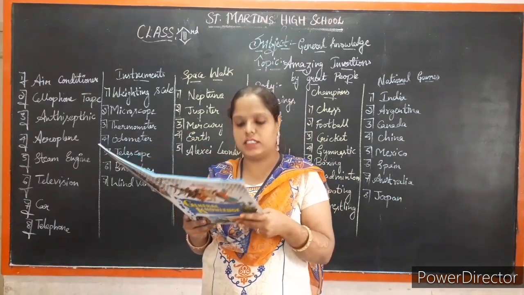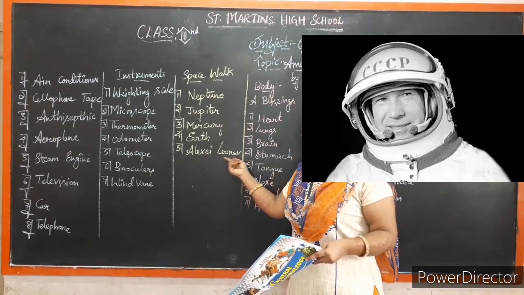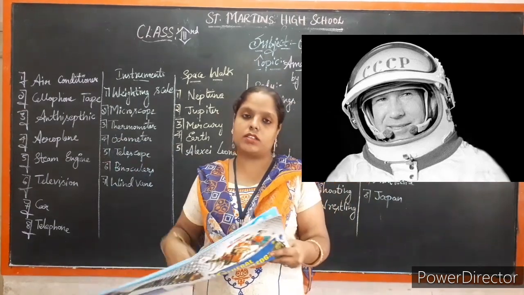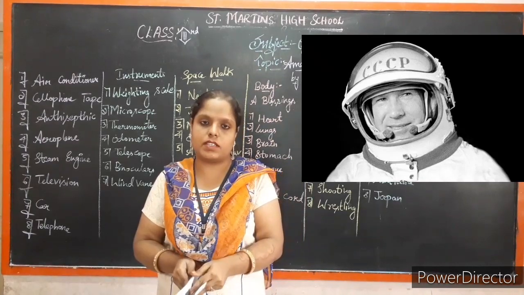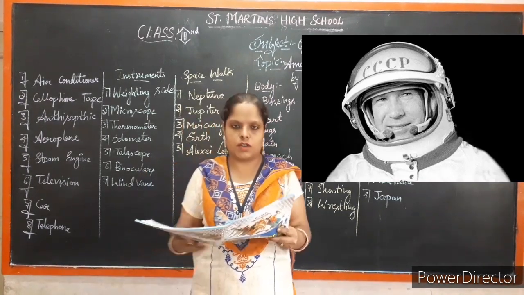Next one, Alexei Leonov. Who is this Alexei? He is the first person to walk in space. In the solar system, in space, he is the first person to walk in space. These are about the space walk.